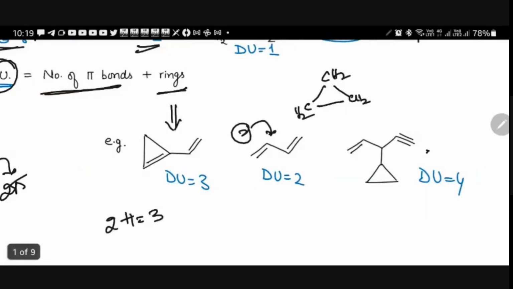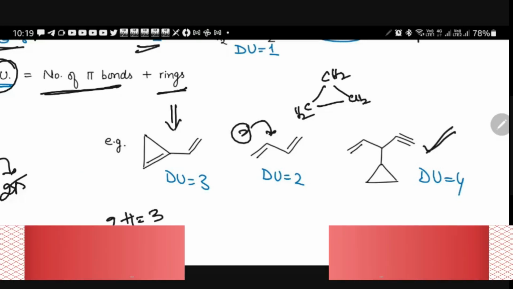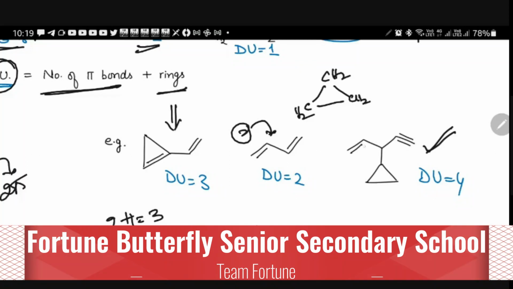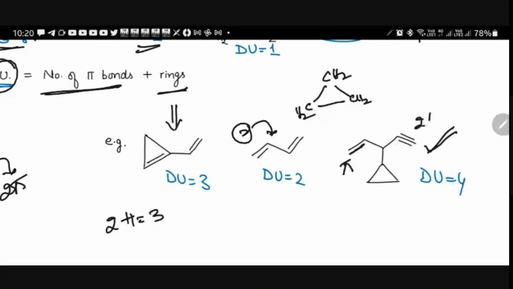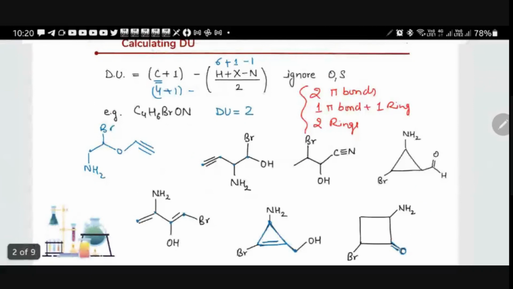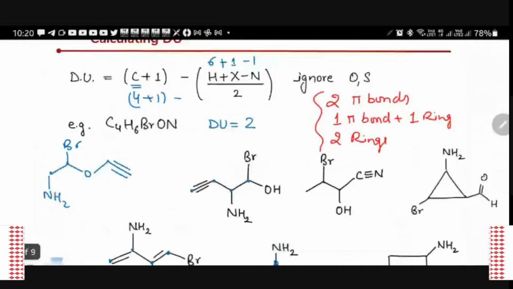Now, what is the degree of unsaturation in this compound? One is this pi bond, exactly correct. And here two pi bonds, here one ring. 2 plus 1. Total degree of unsaturation is how much? 4. Exactly. Right. And here we have a small rule and a small formula.